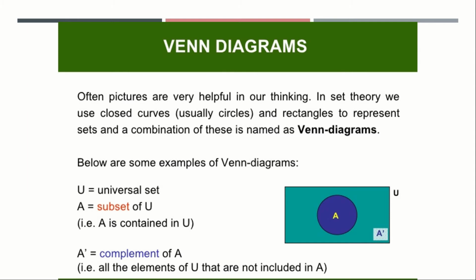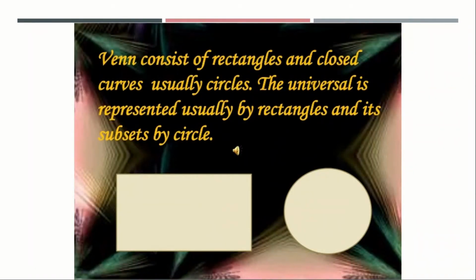That is the complement of A. A Venn diagram consists of rectangles and closed curves, usually circles. The universal set is always represented by a rectangle and its subsets by circles.